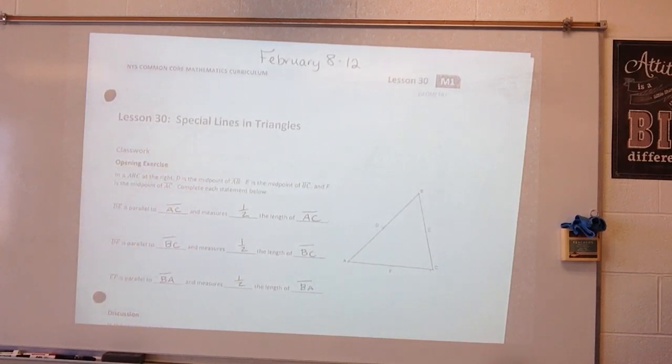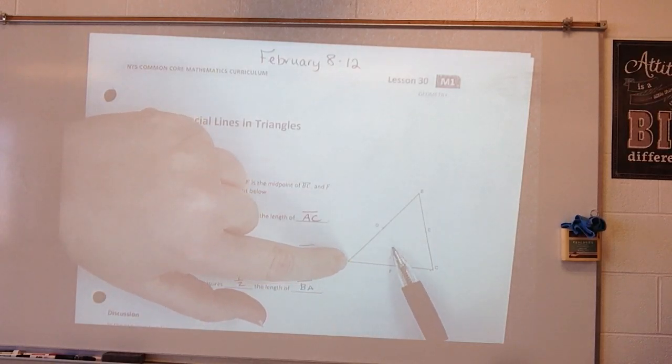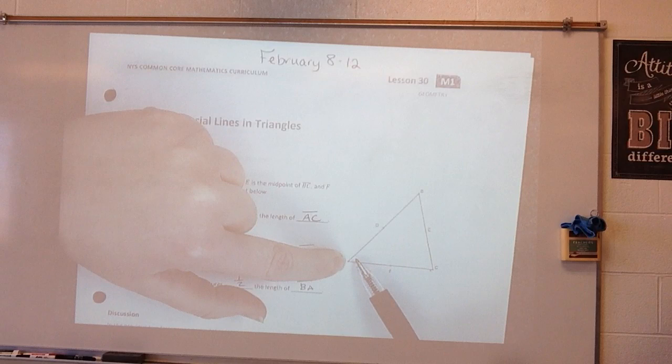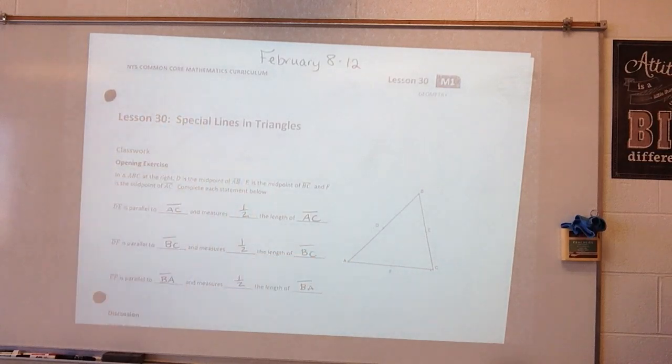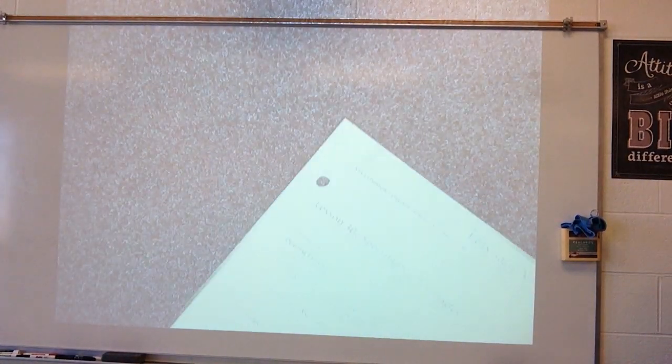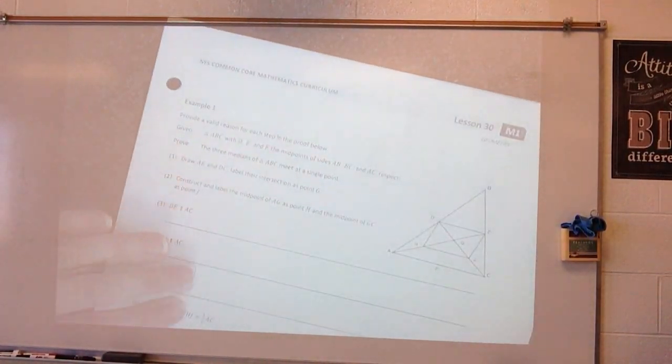And it says that's called our centroid, or the center of gravity. It will also show a relationship of the median, the length from the vertex to the centroid, so from A to whatever the middle point is, twice the length from the centroid to the midpoint. Okay? So that's what we're going to work on proving. Okay. So let's go ahead and look at this.